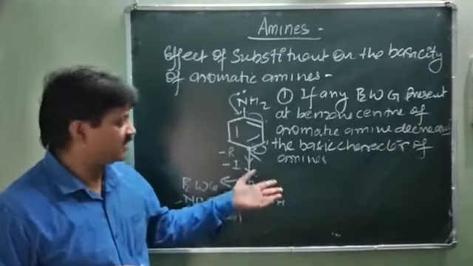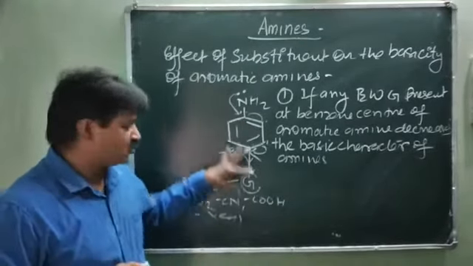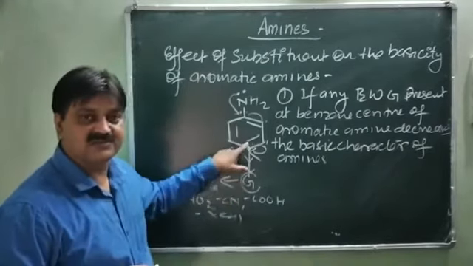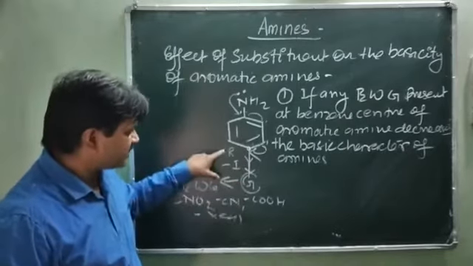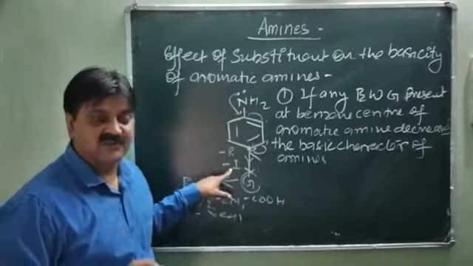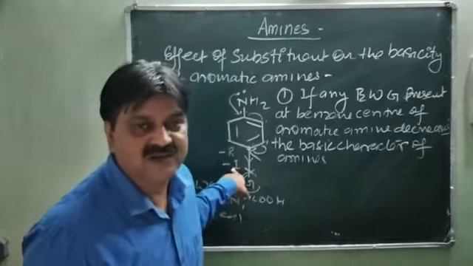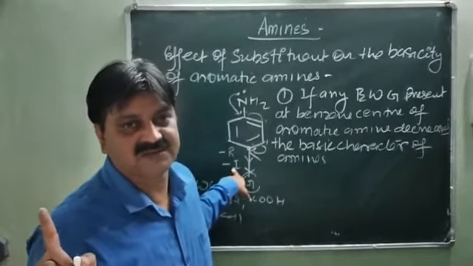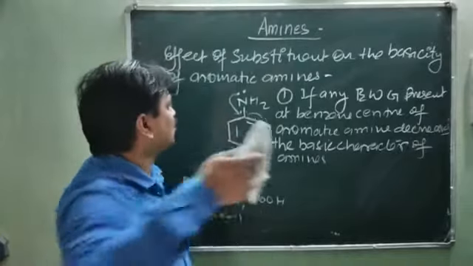Later we will discuss the effect on the ortho, meta and para positions. So there are two factors whenever the electron withdrawing group is present at the benzene center: the minus I effect as well as the minus R effect. Means a group with minus I effect present at the benzene center decreases the basicity of the aromatic amines. Another group is the electron donor group.